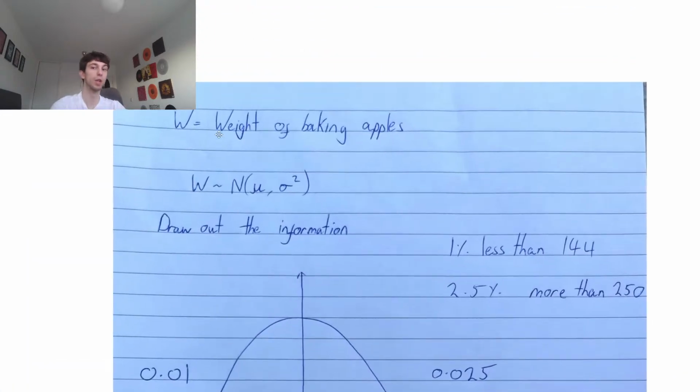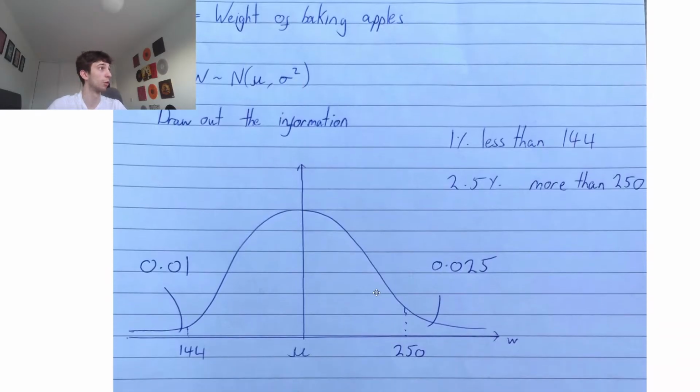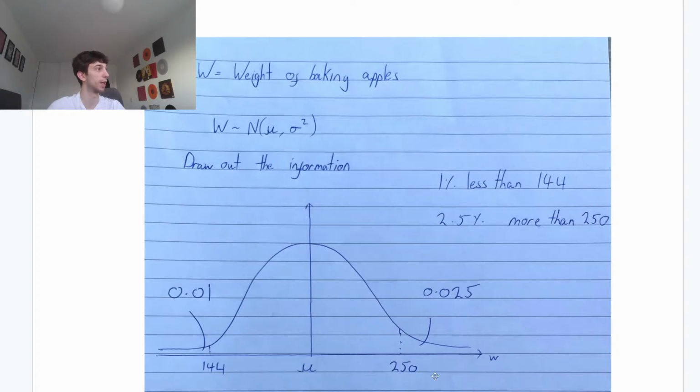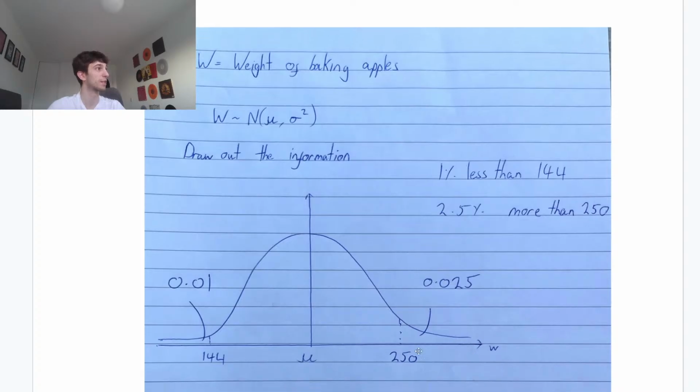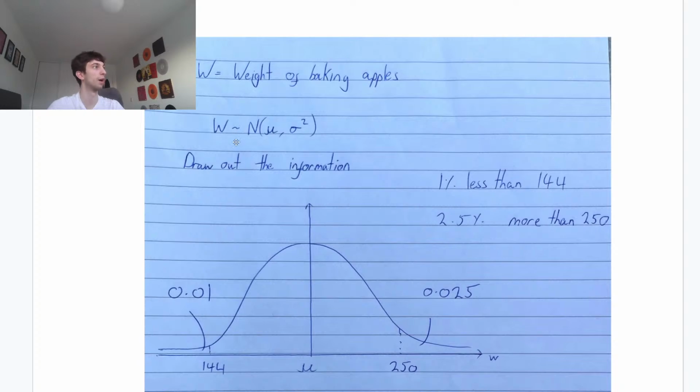Okay. So W, we're going to call W the weight of our baking apples. We're going to say it's normally distributed with mean mu and variance sigma squared because we don't know it. Draw out the information that they tell us, guys. If you want to draw your normal bell curve, 1%, so 0.01 of our area is less than 144, and then 2.5%, so 0.025 will be more than 250, okay? And then this axis is going to be the W axis, right? Because these are the values that our random variable W can take, okay?